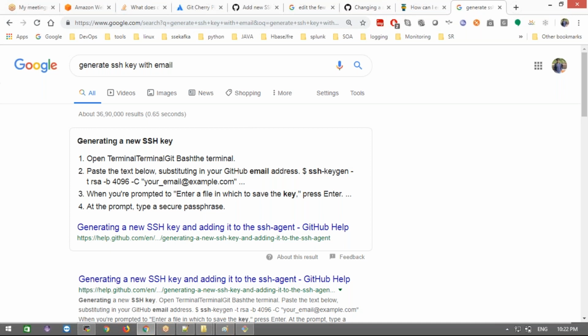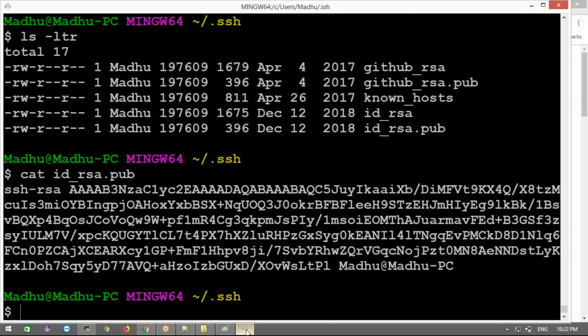This command you need to enter here. I shared it in that group. Okay, that's fine. Clear, guys? How to avoid being asked for the username and password multiple times? That's clear?